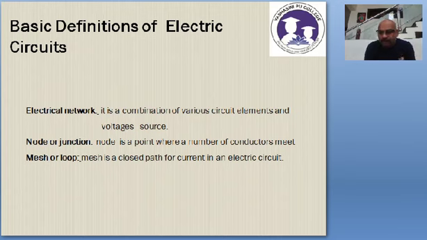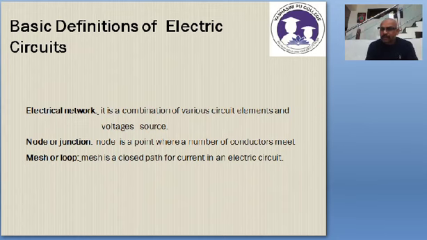When I say circuit elements, it can be resistors, inductors, capacitors, and so on, and the voltage source, like a cell. So the combination of cell and resistors in a simple or complicated manner is called an electrical network.